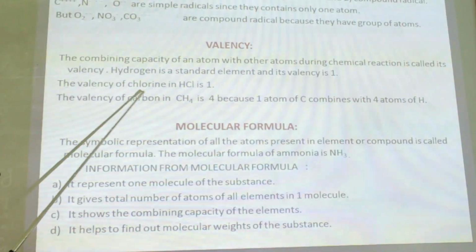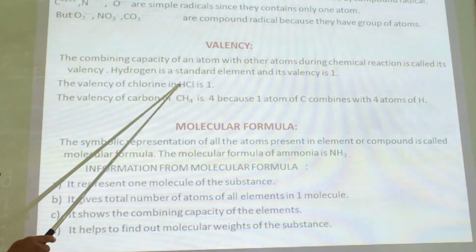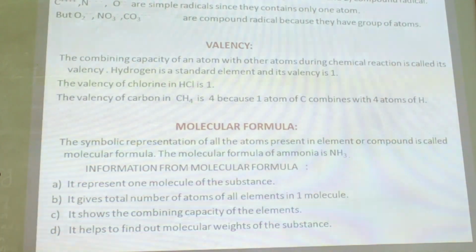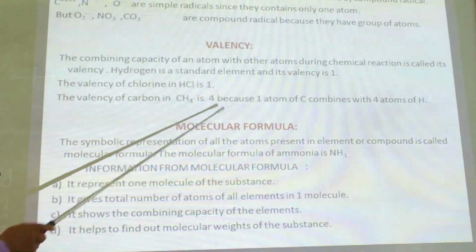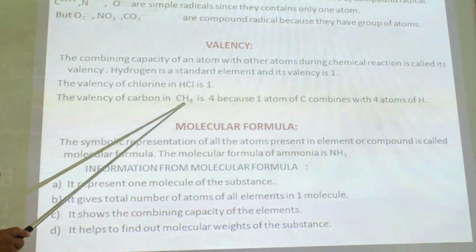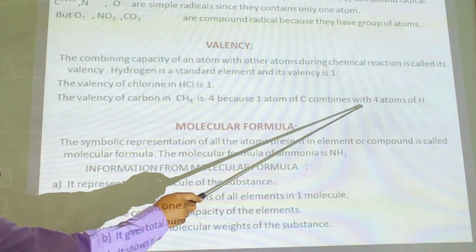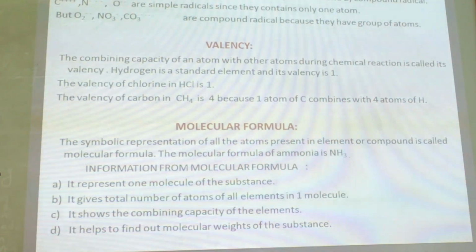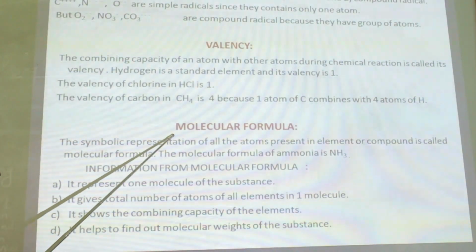The valency of chlorine in hydrochloric acid, HCl, hydrogen chloride, is 1 because one hydrogen combines with one chlorine atom, so chlorine also has valency 1. The valency of carbon in methane is 4 because 1 atom of carbon combines with 4 atoms of hydrogen. In this way, we can find out the valency of other elements in a compound as well.